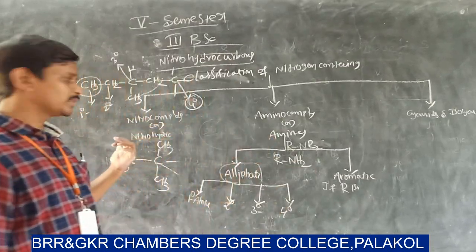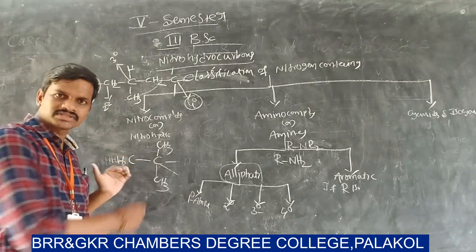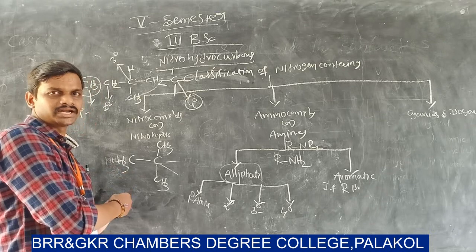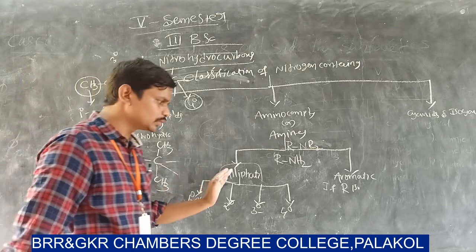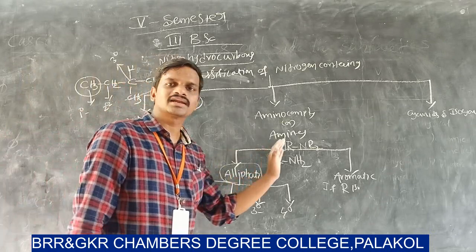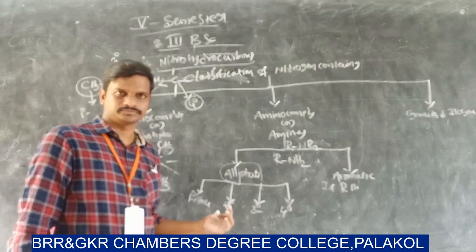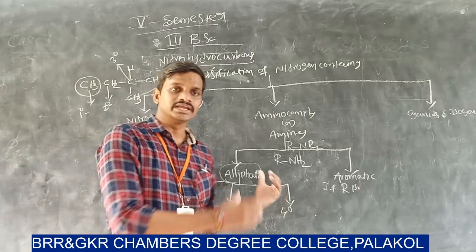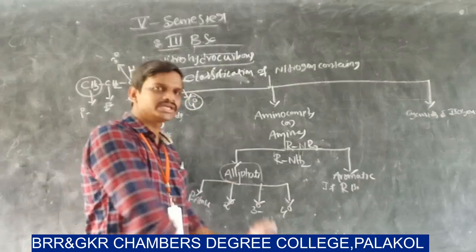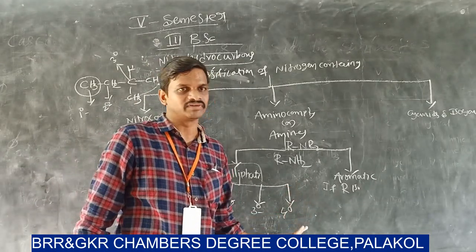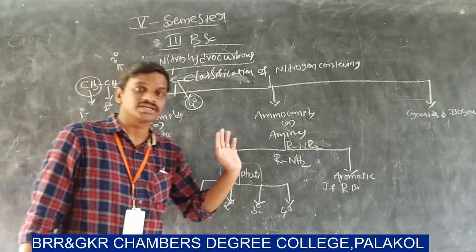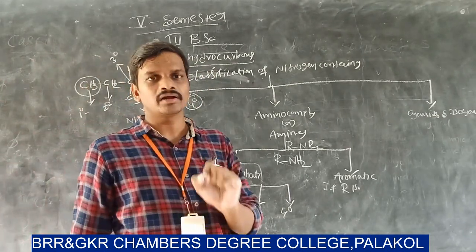In nitrohydrocarbons also, aliphatic nitrohydrocarbons are classified into primary, secondary and tertiary. Here also, aliphatic amines are classified into four types: primary amine, secondary amine, tertiary amine and quaternary amine. But here primary, secondary, tertiary, quaternary is completely different from primary, secondary and tertiary nitrohydrocarbon.